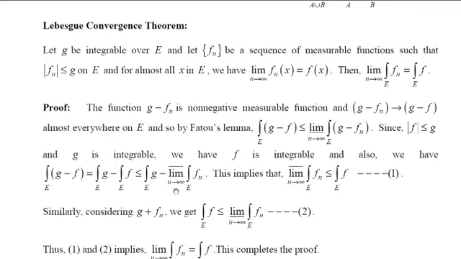Similar to this, if we consider g plus fn, we can prove that integral of f over e is less than or equal to limit inferior as n tends to infinity of integral fn over e. Here this is less than or equal to this, and limit superior is less than or equal to integral of f. So these two imply that this is possible only if integral of f over e is equal to limit as n tends to infinity of integral fn over e. And this completes the proof. Thank you.